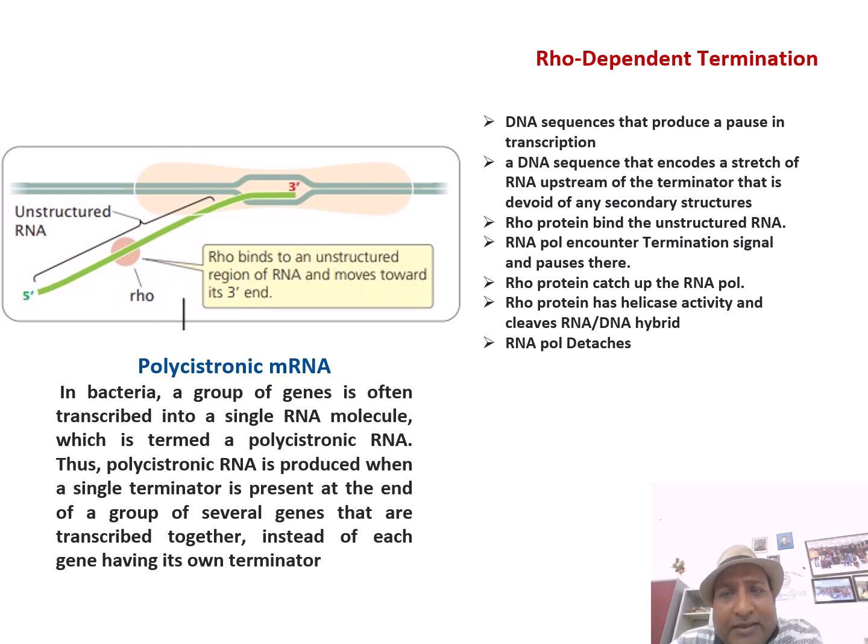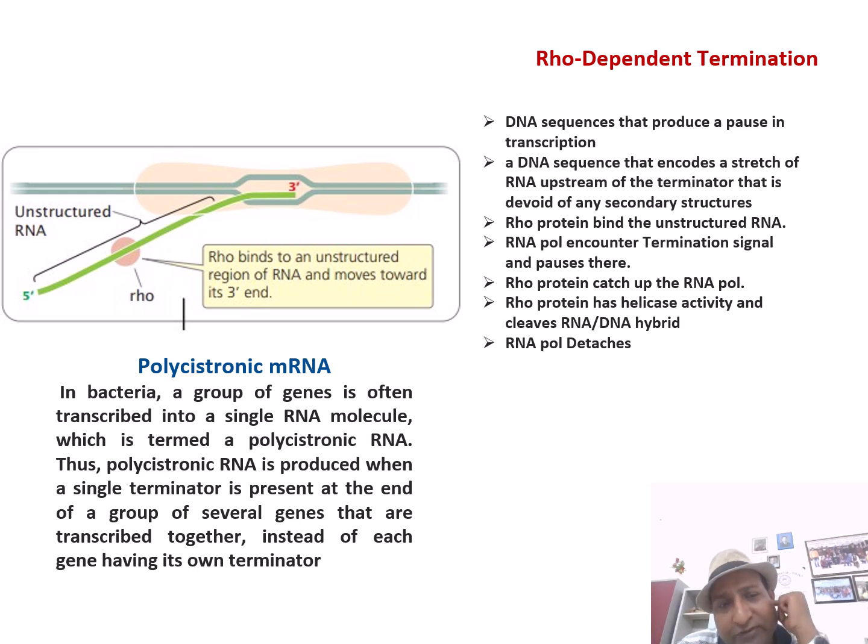Then they have another DNA sequence that encodes a stretch of RNA upstream of the terminator that is devoid of any secondary structures. So they do not have any inverted repeats here. It is a straight one. And rho protein has a feature that it will bind only to the straight RNA area, the one which doesn't have any complementarity within the chain.